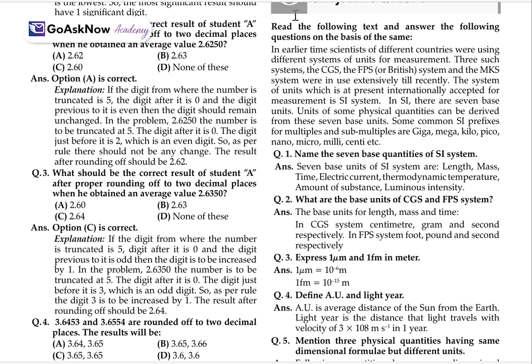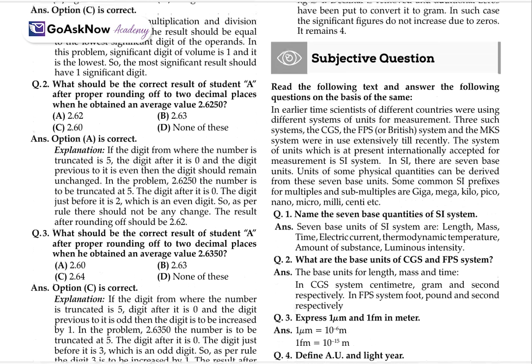Now, on the basis of the experimental question, there is some more portion: what should be the correct result of student A after rounding off to 2 decimal places where he obtained an average value of 2.6350? Here it will be 2.64, as the preceding digit 3 is odd, so it rounds up. It will be 2.64. Right? We have already read all these rules.